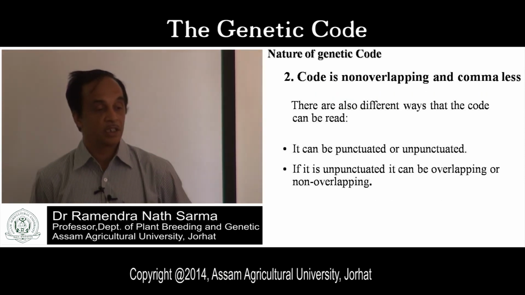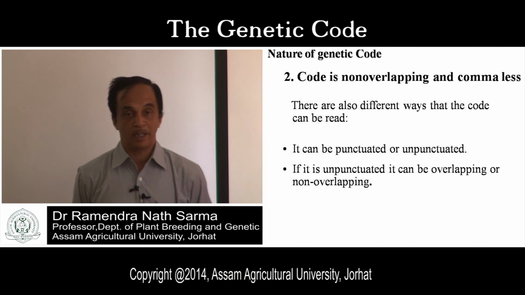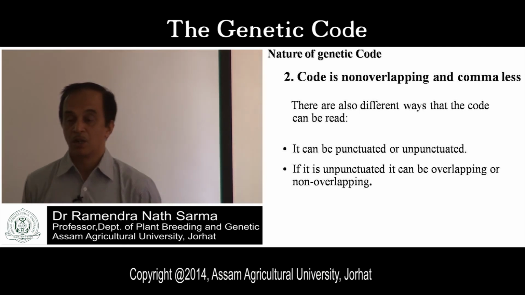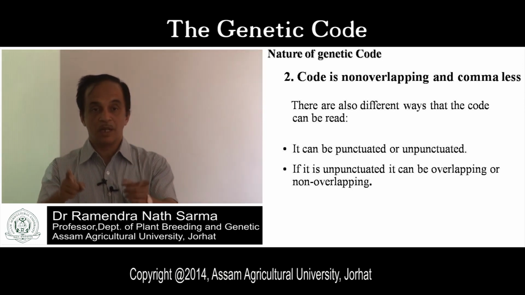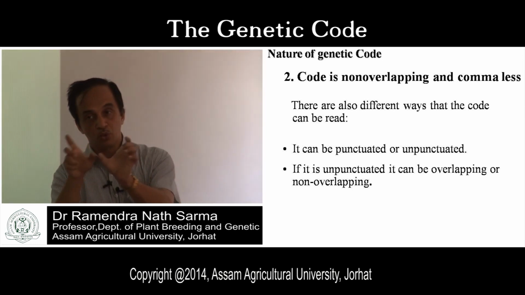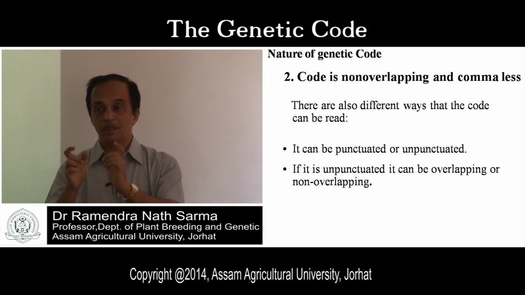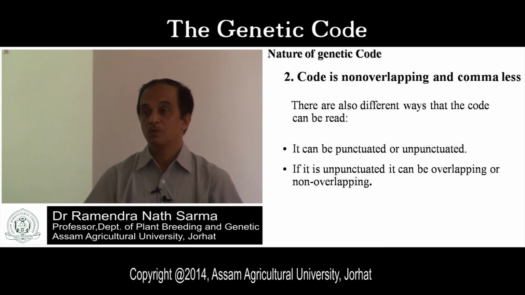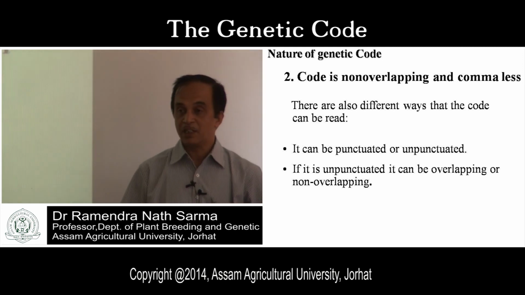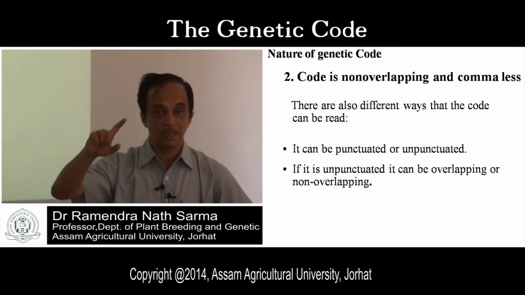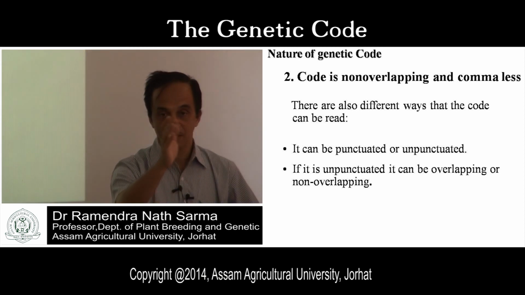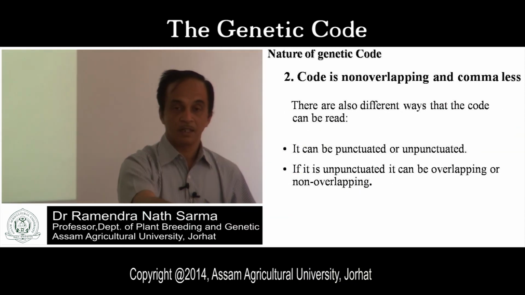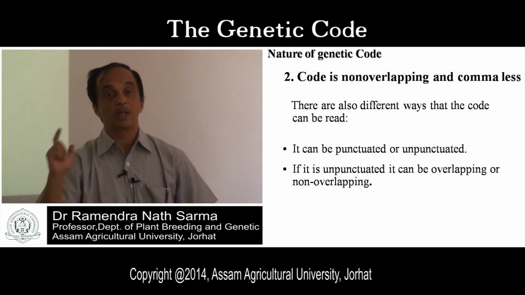Okay, next is genetic code is non-overlapping and commaless. Genetic codes are non-overlapping and commaless. Non-overlapping means a particular base is not shared by 2 genetic codes at a time. And commaless means there is no punctuation mark, there is no comma, there is no full stop. Comma means between the bases of 1 genetic code, there is no extra base. What will be a comma?